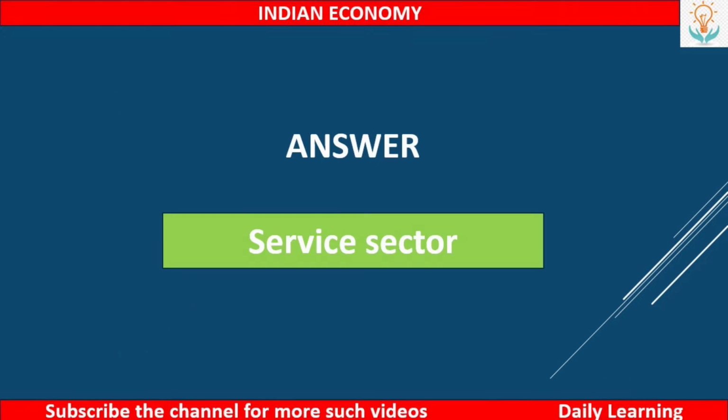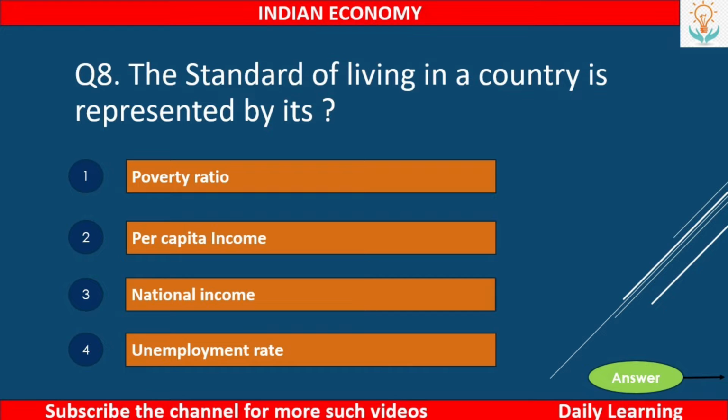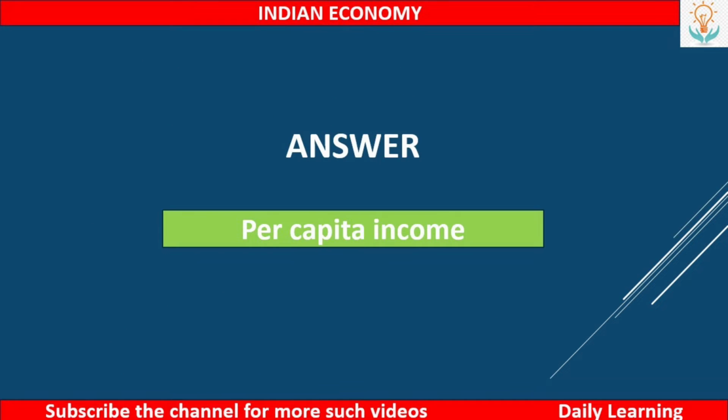So the answer is service sector. Next, the standard of living in a country is represented by its number 1, poverty ratio, number 2, per capita income, number 3, national income, or number 4, unemployment rate. So the answer is per capita income.